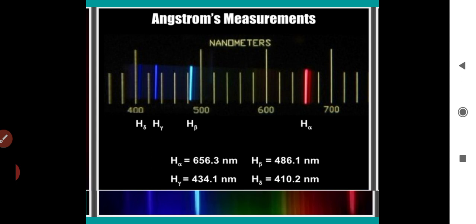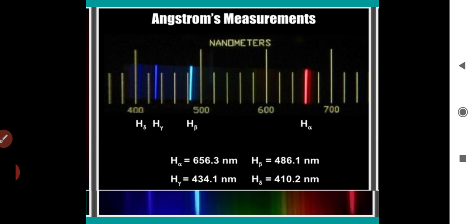You can observe the spectrum here. The first line, with the longest wavelength, is the red line, named the H alpha line, with a wavelength of 656.3 nanometers.